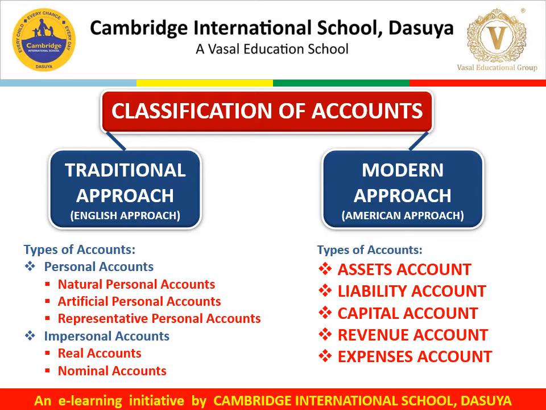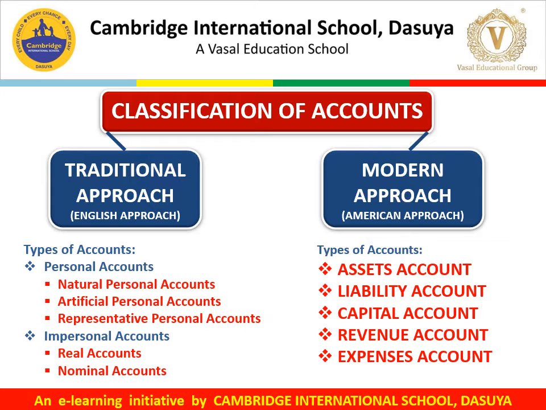That's why they are called artificial personal accounts. Representative personal accounts are those which represents a group or an item. For example, outstanding expenses like salaries outstanding, prepaid expenses like prepaid insurance, accrued incomes like accrued commission or accrued interest, unearned incomes like advance commission.